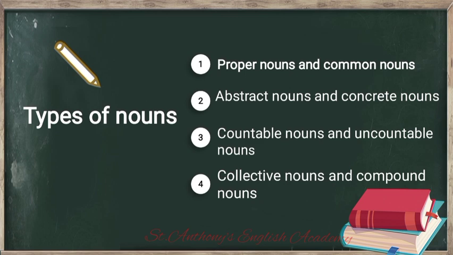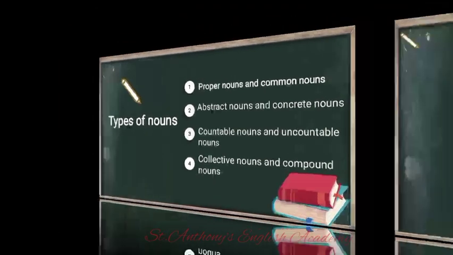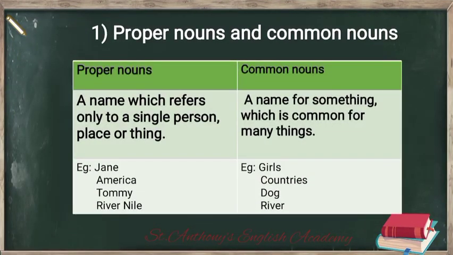Okay? So, first we have proper nouns and common nouns. Then we have abstract nouns and concrete nouns. After that, we have countable nouns and uncountable nouns. And finally, we have collective nouns and compound nouns. So, children, first we are going to learn about proper nouns and common nouns. Okay. What are proper nouns?